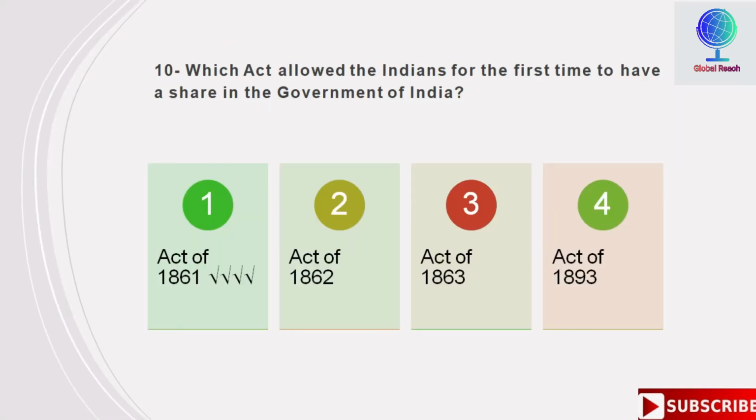Which act allowed the Indians for the first time to have a share in the Government of India? Options are Act of 1861, Act of 1862, Act of 1863, Act of 1893. First is the right option here, which is Act of 1861.